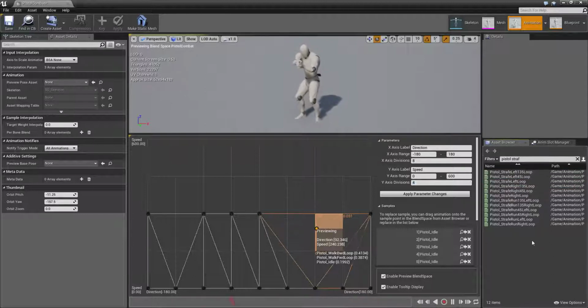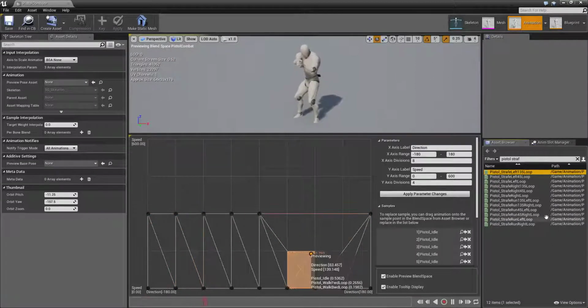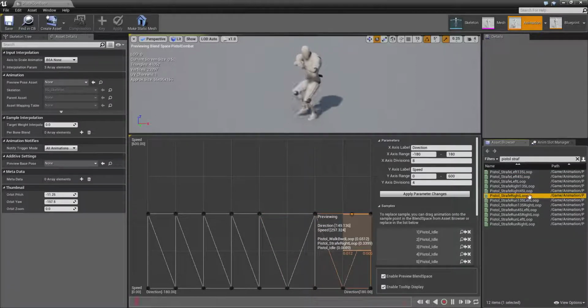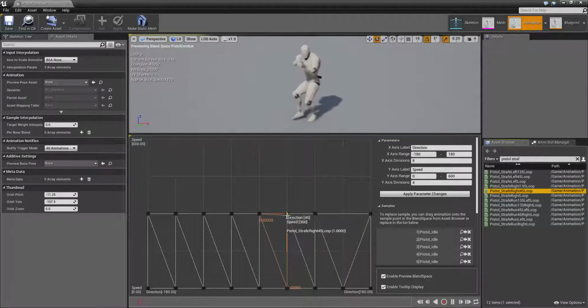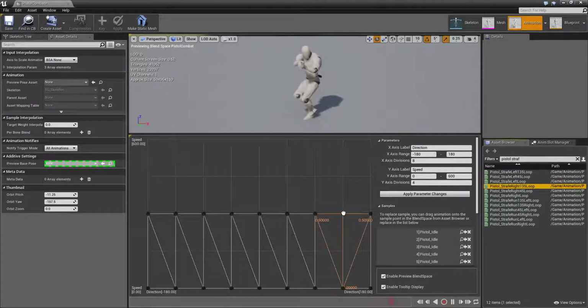Left 135 goes here. Same for the right loop, which goes here, right 45 in here, and right 135 into here. So this is 135 right, this is the right loop, and this is the right 45 loop.